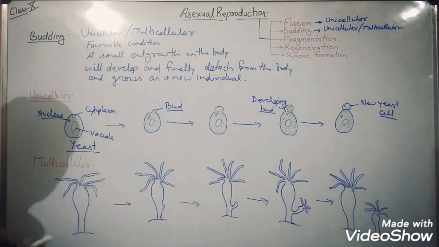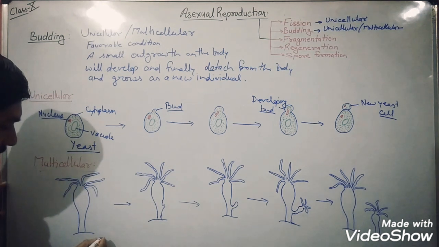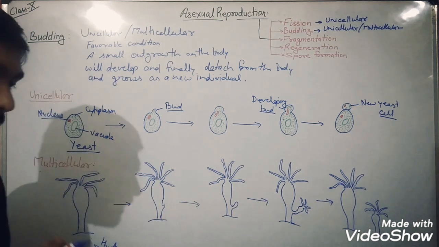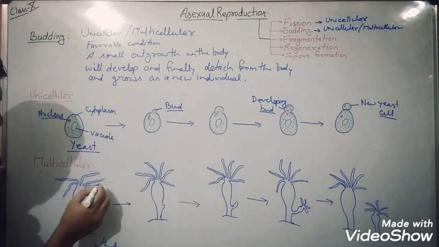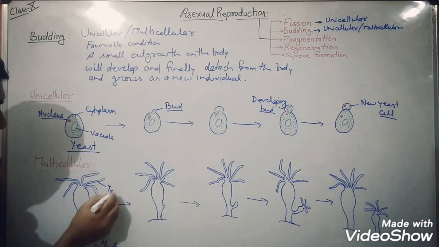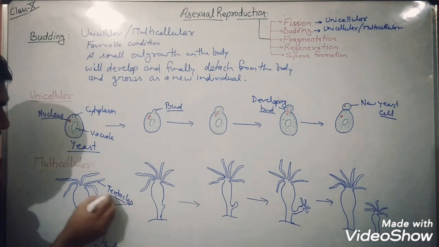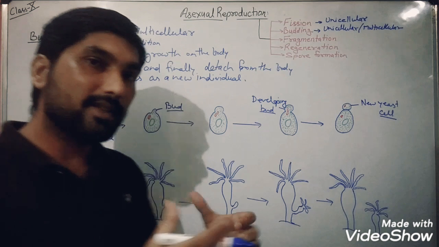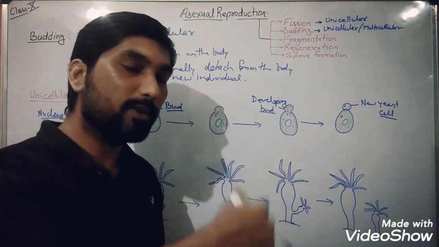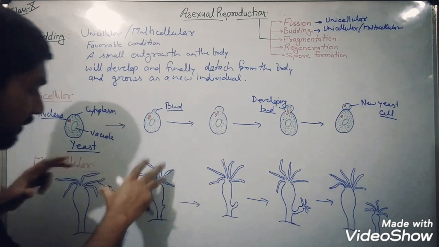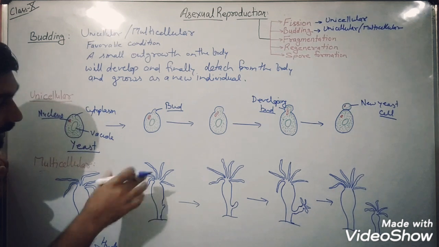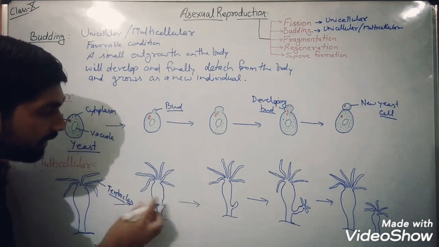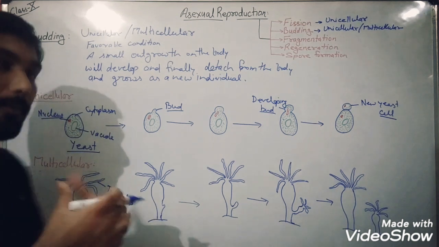When we talk about multicellular organisms, here in your NCERT book it is given Hydra. Hydra comes from the phylum Cnidaria, and it is a polyp having tentacles. These cytoplasmic extensions are known as tentacles. They are used for catching prey, helping in feeding while vibrating in the water body. This is the substrate where they fix their body.